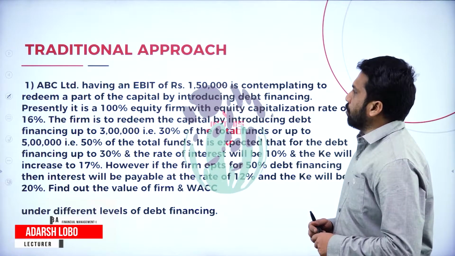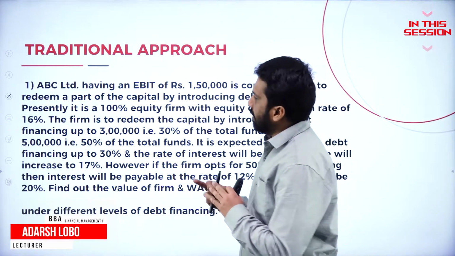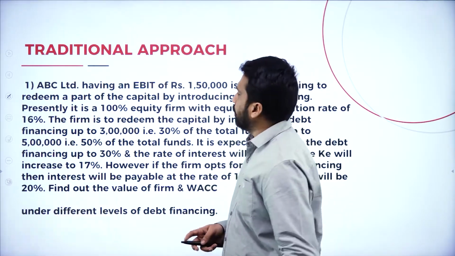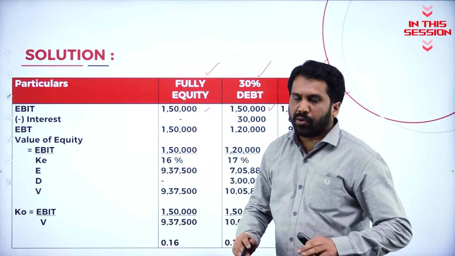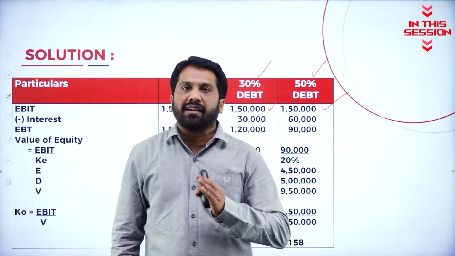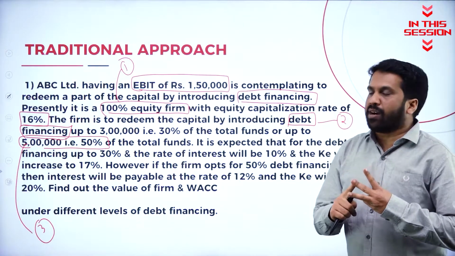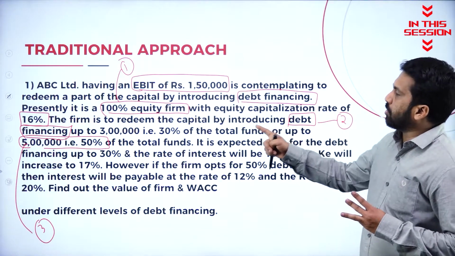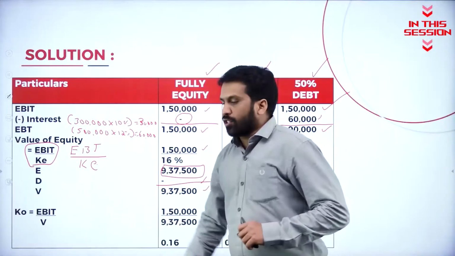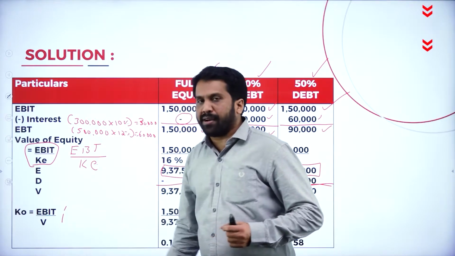Traditional approach. Now we'll understand the question properly so that it is easy to work out. Now, do we have debenture? No. If there is no debenture, we will not calculate even interest. One is 100% equity. The second one, 30% debenture and the balance will be equity. Overall cost of capital, how to find out? EBIT divided by V.